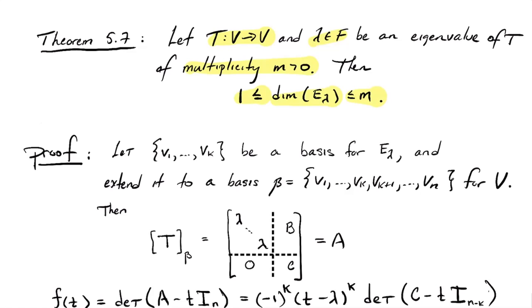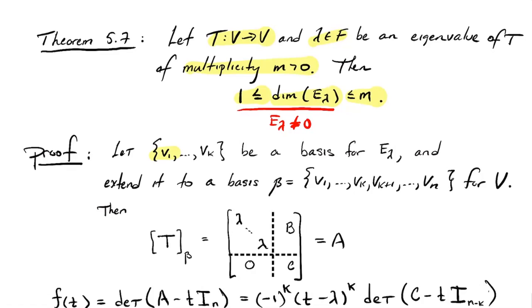I'll say this at the end of the proof, but of course the eigenspace has dimension at least 1, because eigenspaces are not 0, right? Because eigenvectors are not 0. So if lambda is an eigenvalue for T, it's got to have a non-zero eigenvector in it. So E sub lambda is never 0. So that's why the dimension's at least 1. It's never a 0-dimensional space. Okay, so how to prove this? How to prove the multiplicity caps the dimension of the eigenspace?